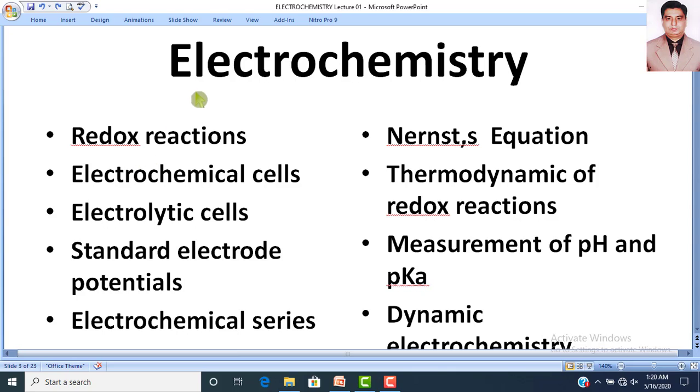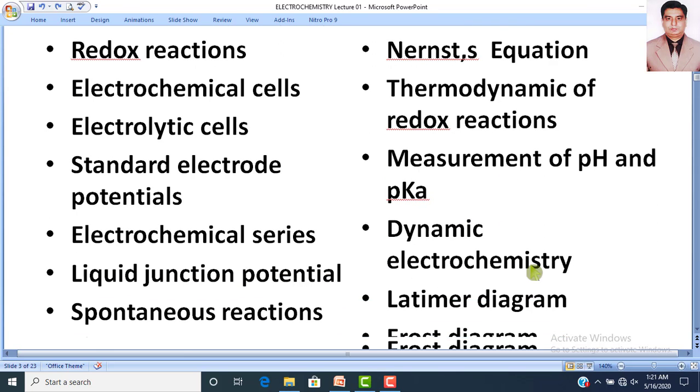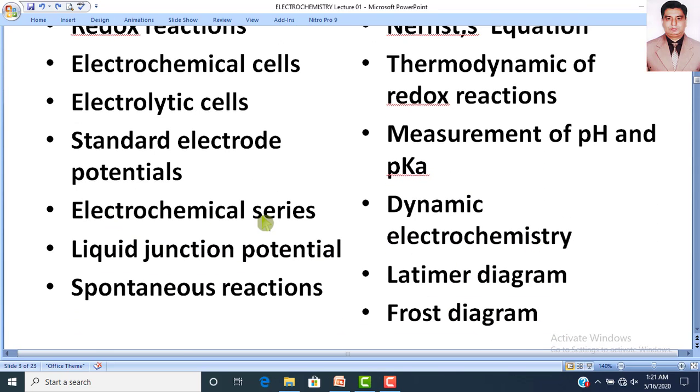Dear students, the chapter electrochemistry, according to the scheme of study, we will study the following topics: redox reactions, electrochemical cells, electrolytic cells, standard electrode potential, electrochemical series, Nernst equation, thermodynamics of redox reactions, measurement of pH and pKa, dynamic electrochemistry, electrochemical series, liquid junction potential, spontaneous reaction, Latimer diagram, and Frost diagram.